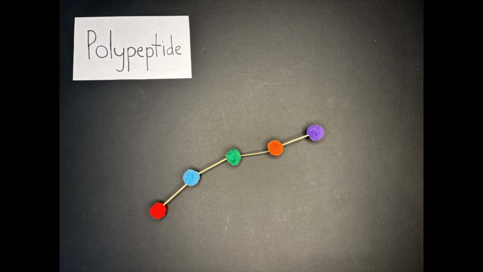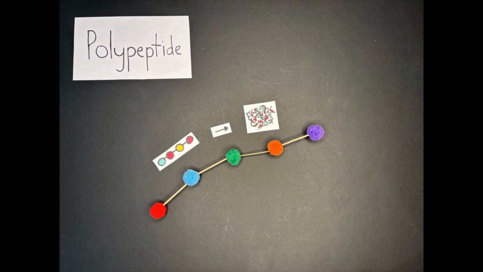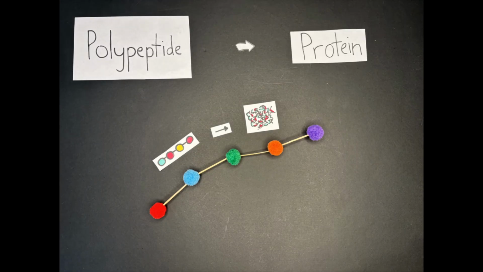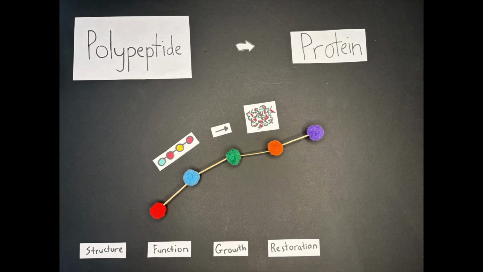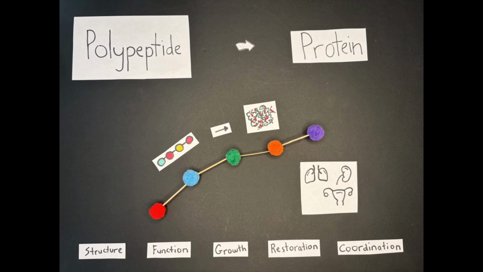A polypeptide is a long linear chain composed of amino acids linked together by peptide bonds. The polypeptide chains fold and combine to form proteins, which are simply a functional chain of multiple polypeptides, crucial for structure, function, growth, restoration, and coordination of the body's tissues and organs.